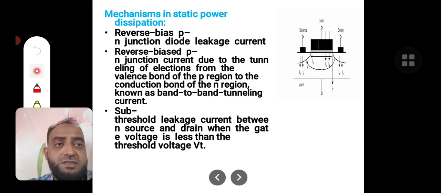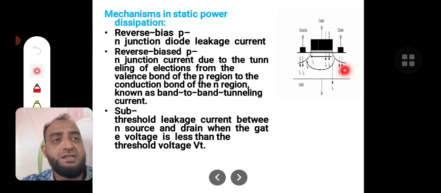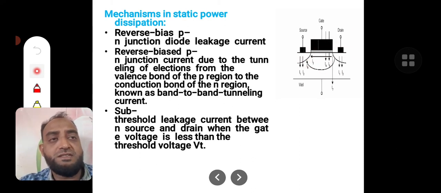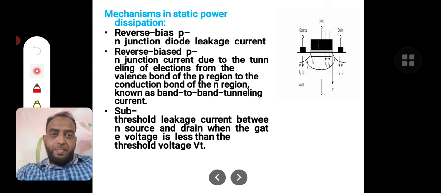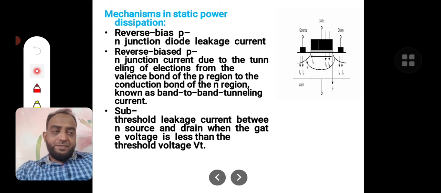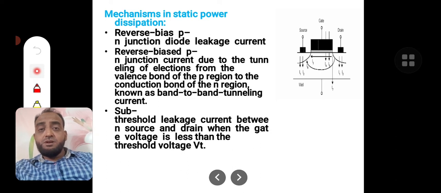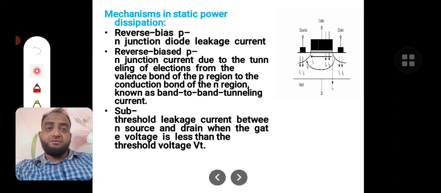The static power dissipation is because of these leakage currents that are happening. Seven different kinds of leakage currents may take place in a MOS transistor. Because of these seven kinds of continuous current leakages, power is being consumed. That power is called static power dissipation.